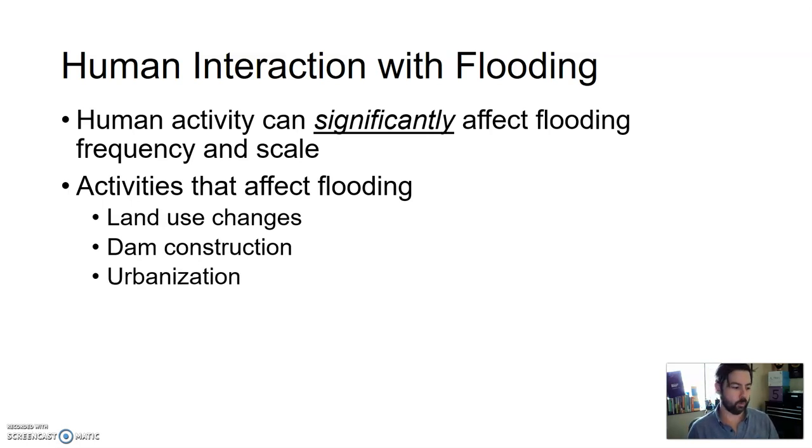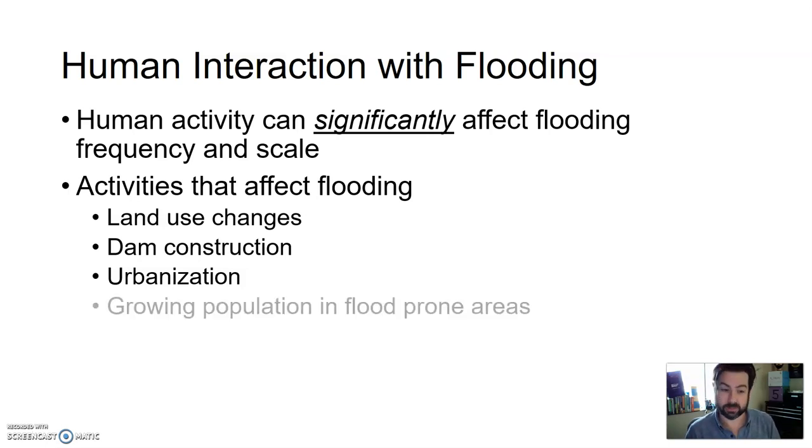Urbanization. So when we put stuff where there wasn't stuff before. Think about the Phoenix area. Think about the surrounding area, how much of it, even around Avondale and EMCC, how much of the farm area is now being turned into houses and apartments. And you're taking this ground in which water can soak into and then covering it up with houses, apartments, roads, sidewalks, parking, whatever it may be. That's called urbanization. And then growing population in flood-prone areas.